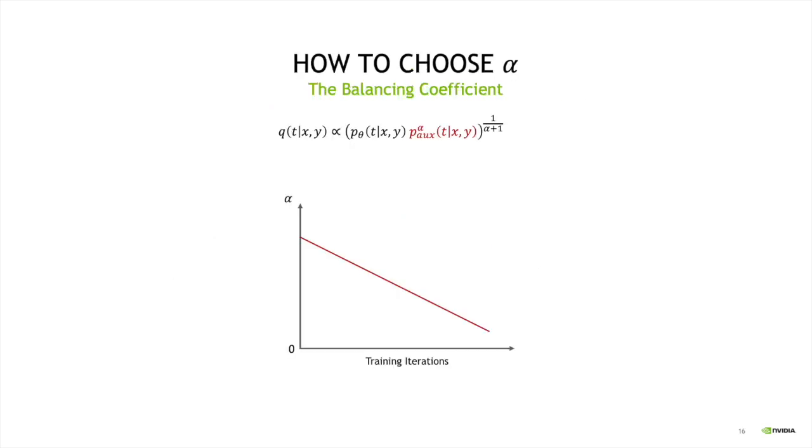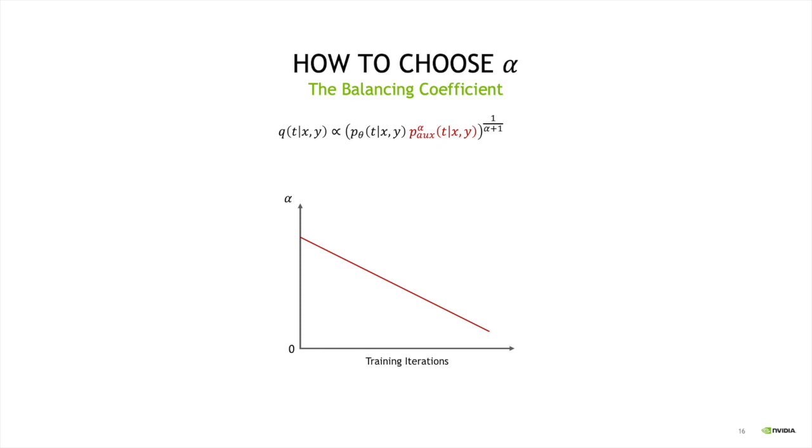We infer true labels using Q, and then we maximize the joint probability of noisy and clean labels under our model. So you may now ask me, how are we going to set alpha? We know that during training, initially, our model is not accurate in terms of predicting the distribution over true labels. So we can set alpha to a very large value so that we use the auxiliary source of information or auxiliary distribution to infer the distribution over true classes.